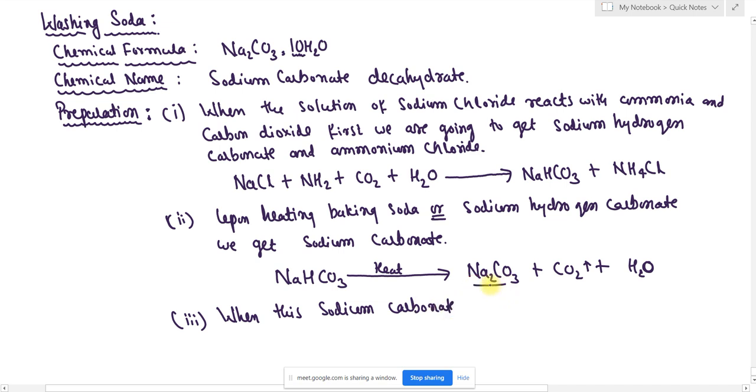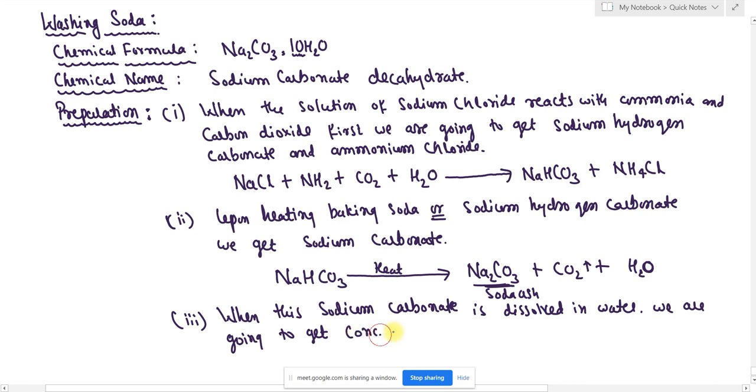So when sodium carbonate is dissolved in water, we are going to get a concentrated solution on cooling.